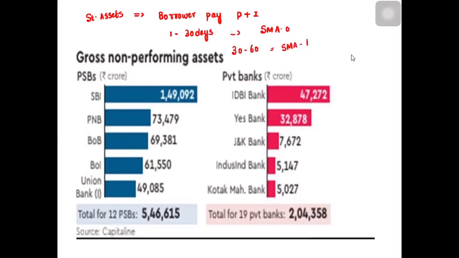If it is 61 to 90 days, it is called special mention account 2. Then after 90 days, it will be declared as NPA, non-performing assets. But farm loans are not calculated based on this. Farmer loans are calculated based on cropping seasons.